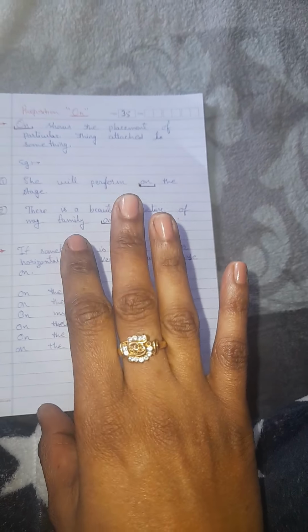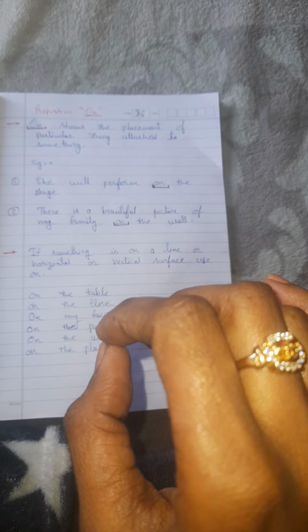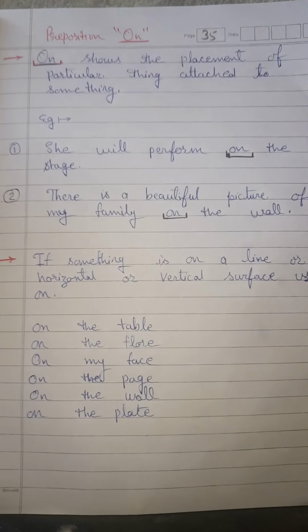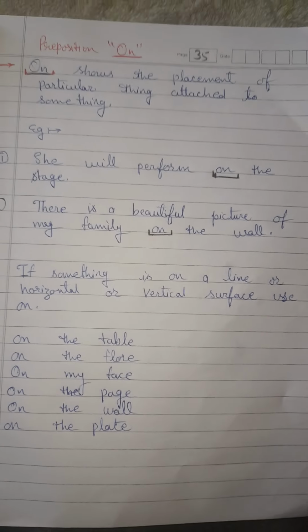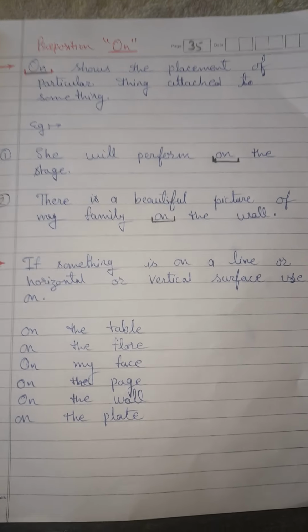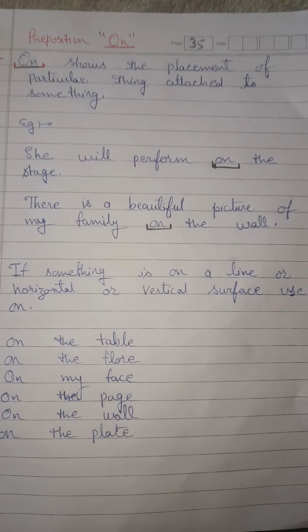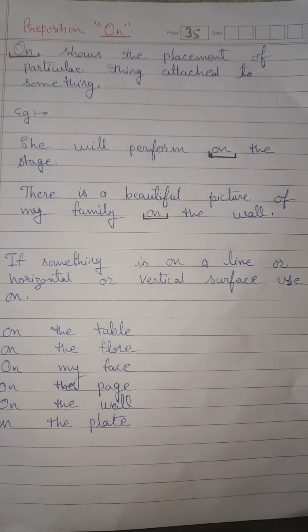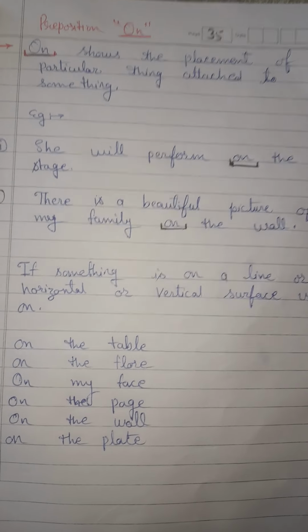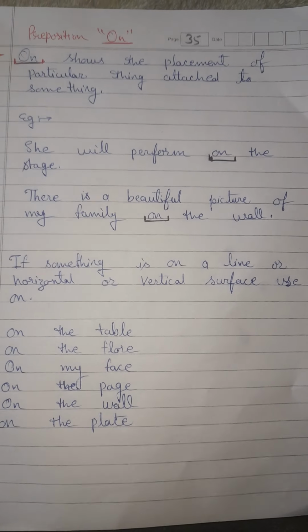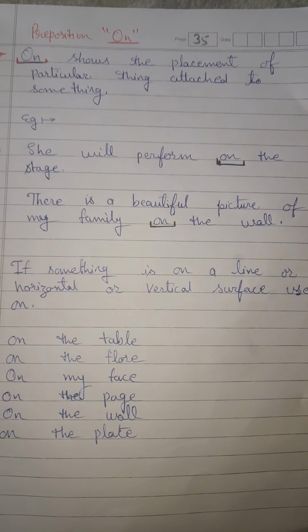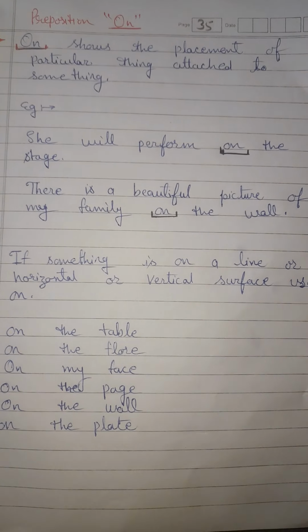And she will perform on the stage. We always say she will perform on the stage, not in the stage, because the body of the person will touch the surface of the stage.